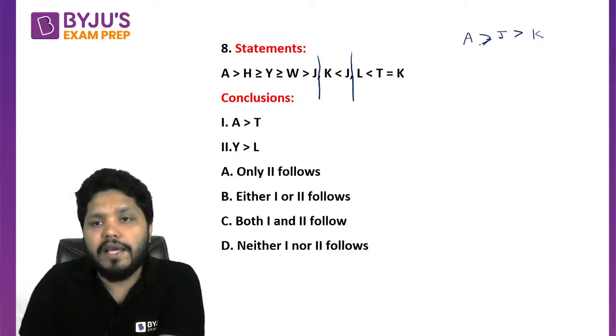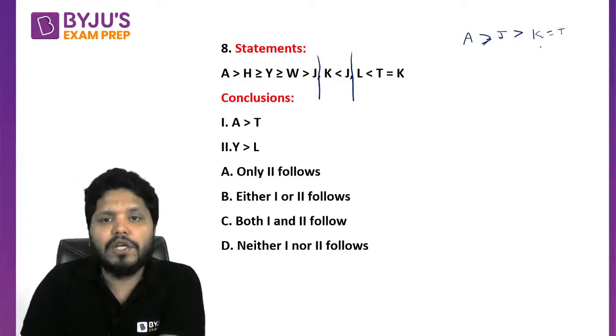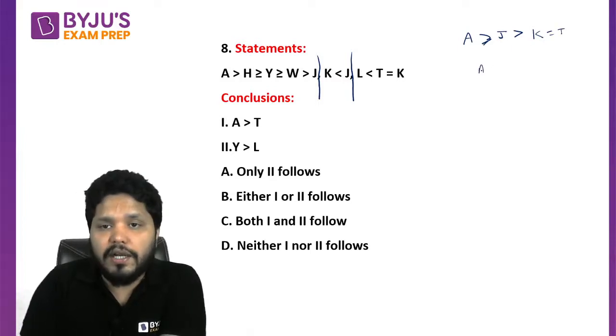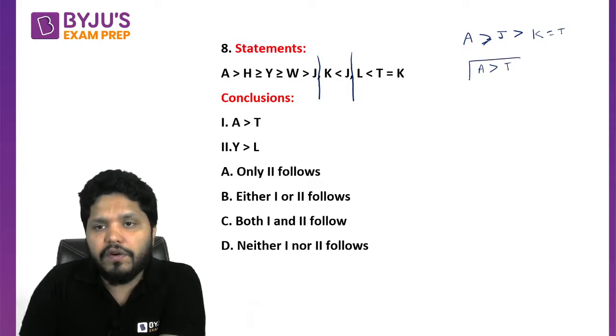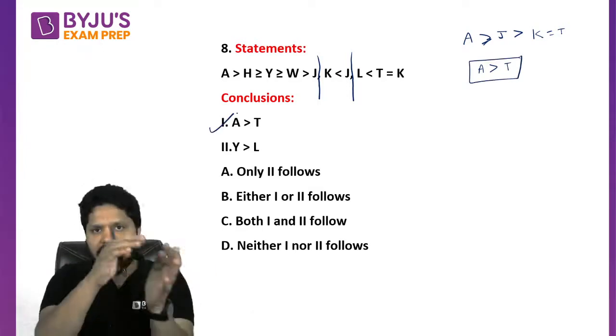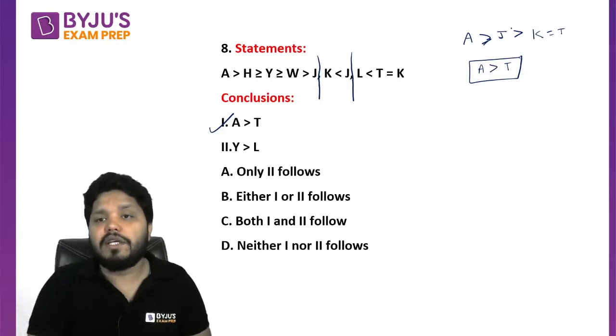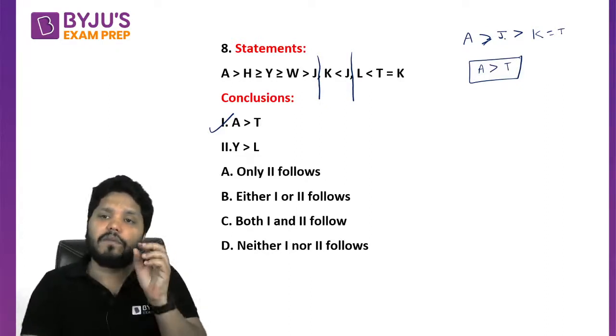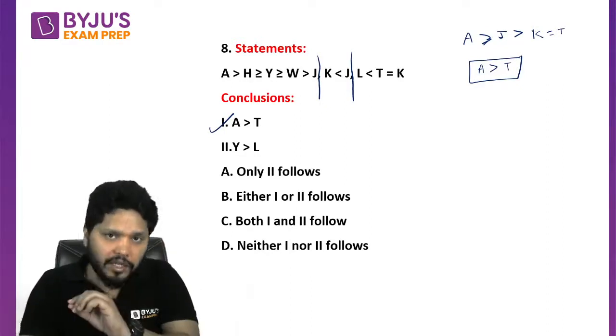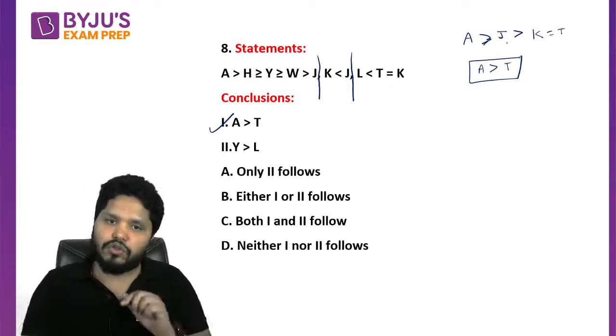Because A is greater than J, J is greater than K, and K and T are same. So if K and T are same, I can directly say A is greater than T. The first statement is true. A is greater than J, which in turn is greater than K. So J is greater than K and K and T are same. That means A is greater than J is greater than T also. So A is greater than T is concluded.